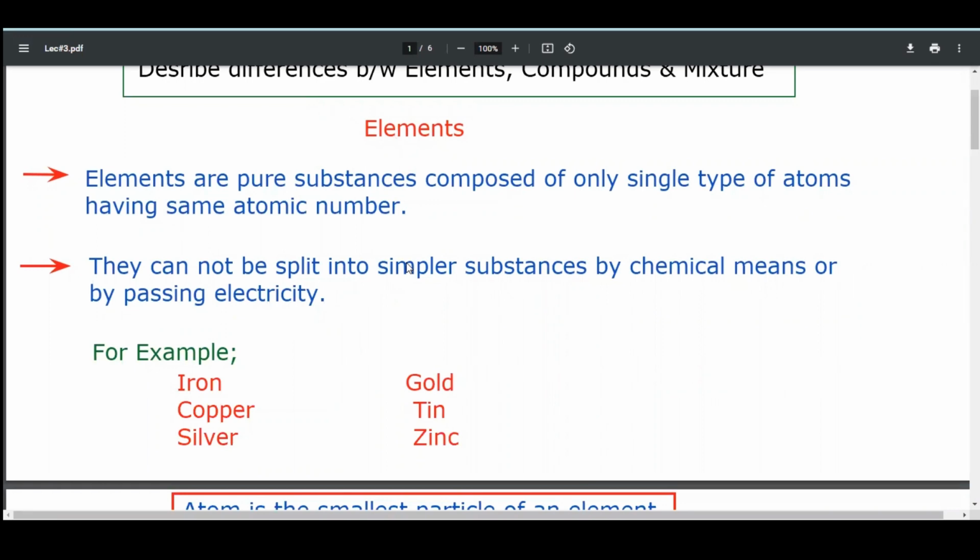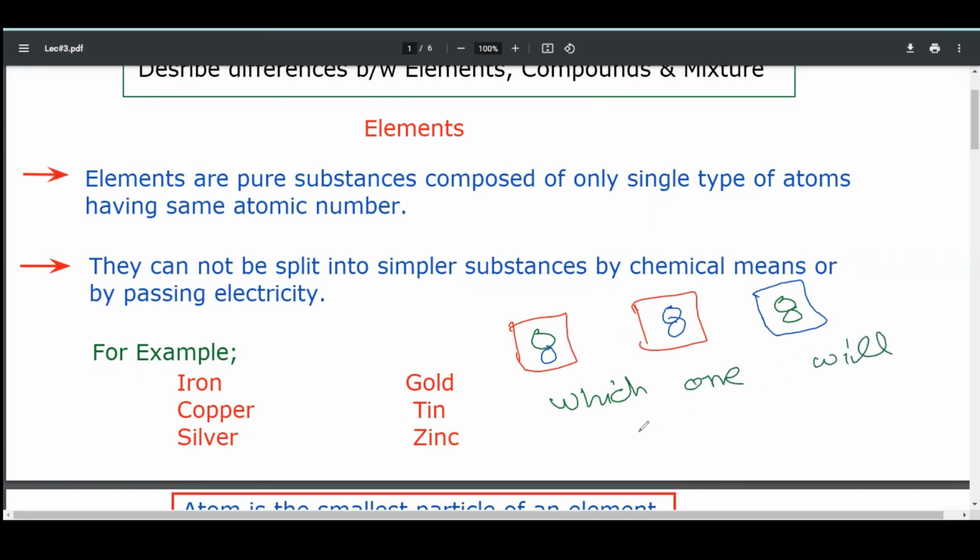If I give you a question, where some substances are present, which one will be an element?